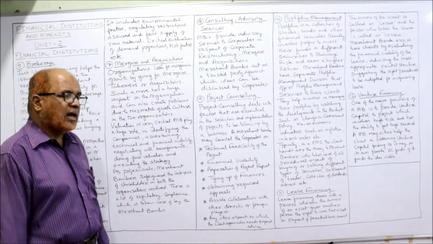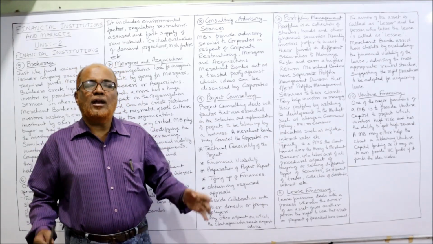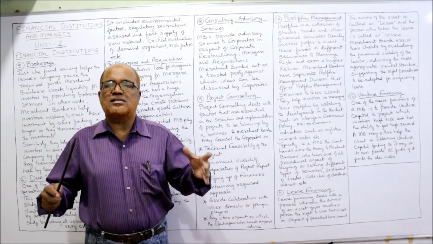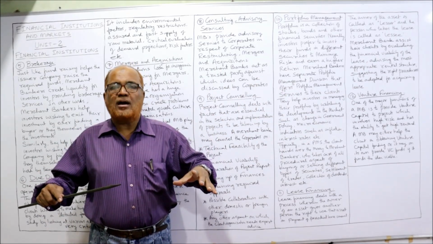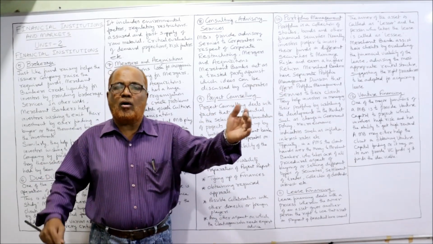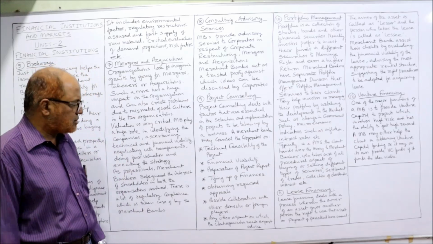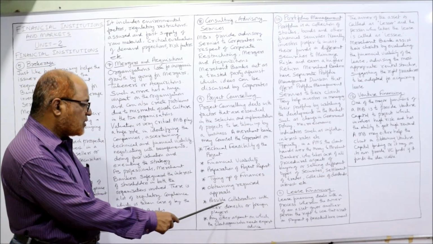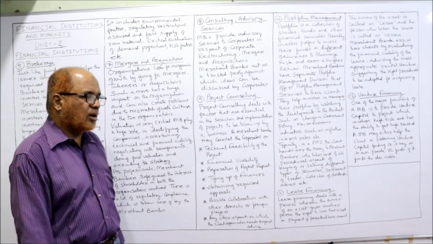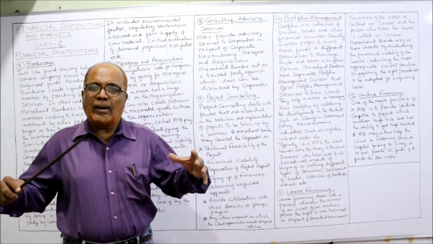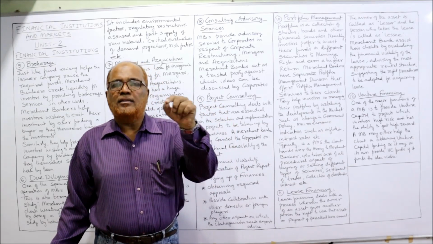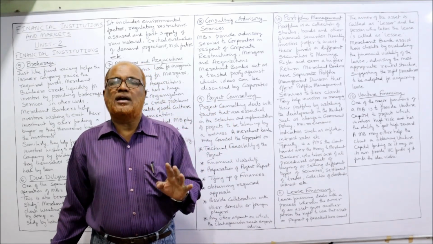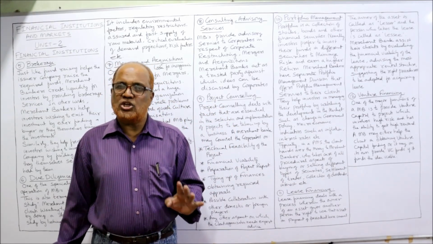Next, obtaining required approvals. Nowadays, a number of permissions, licenses and approvals of the government are required. So the merchant banker will take care of getting all the approvals and sanctions. Then possible collaboration with other domestic or foreign players. If a collaboration is required domestically or internationally, that collaboration should also be taken up by the merchant bank.